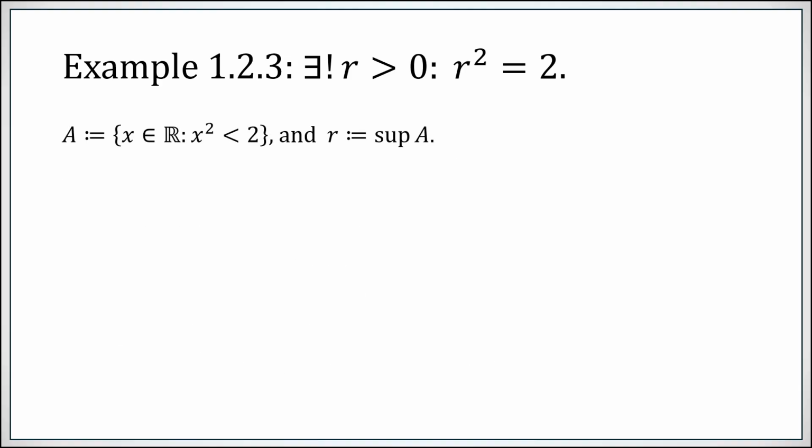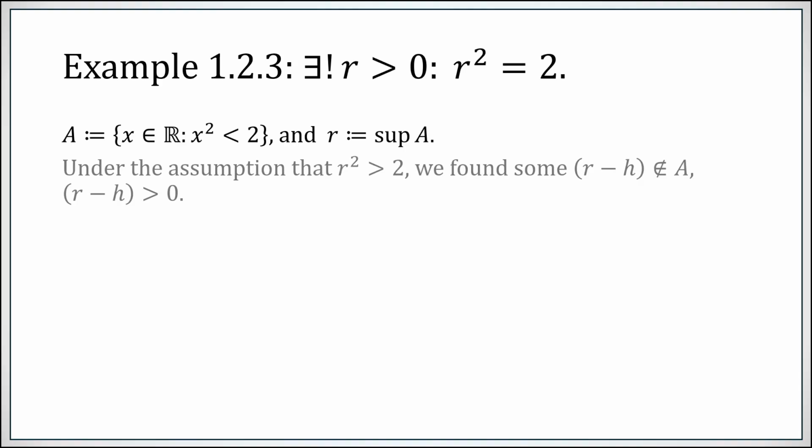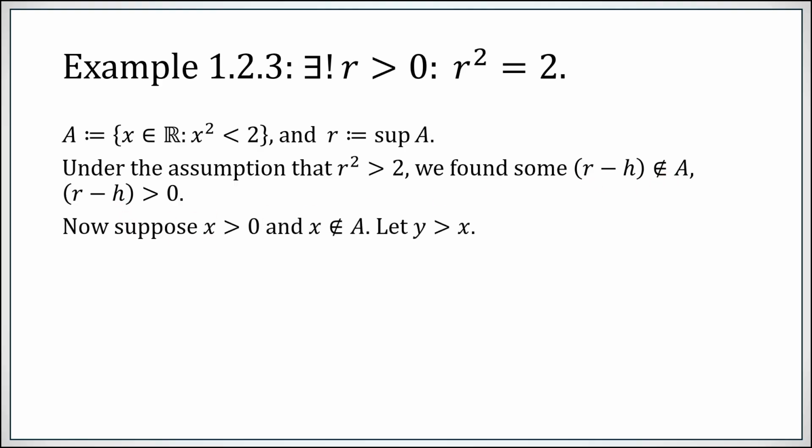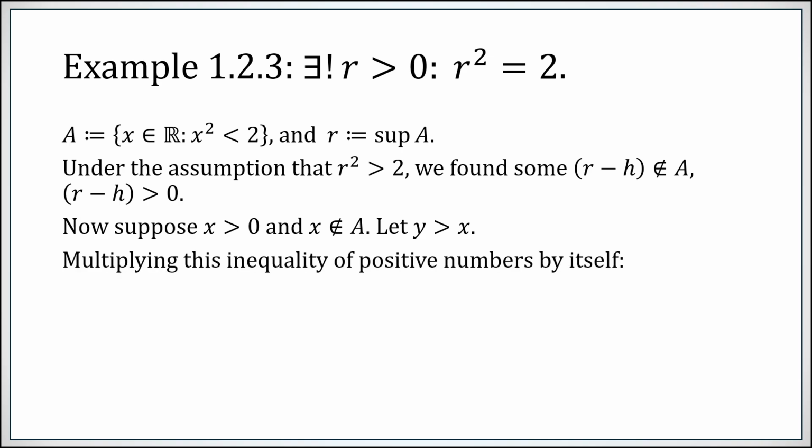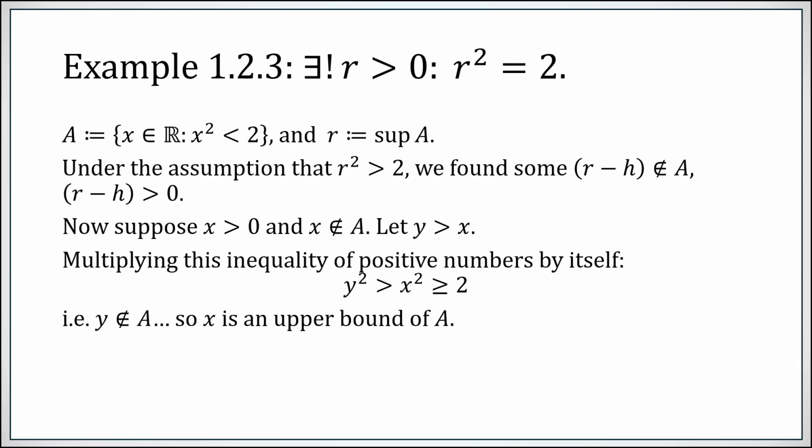Okay, so we have our set of numbers whose square is less than 2. We denoted the supremum as r. Under the assumption that r² was too large, we were able to find something that isn't in the set, but is still positive. But now suppose you have any positive number x that doesn't belong to the set A. Pick y larger than x. If you simply multiply the inequality y > x by itself, because the inequality only involves positive numbers, you can do this without flipping anything around, and you get that y² must be bigger than x². Since x didn't belong to A, x² is at least as big as 2. Therefore, y² is bigger than 2, so y doesn't belong to A.